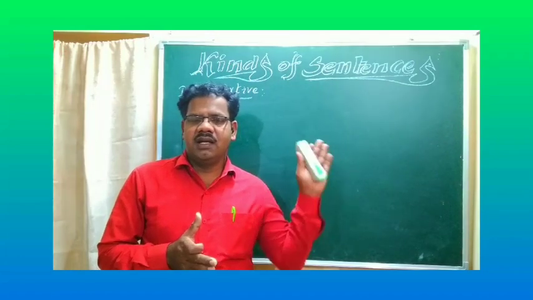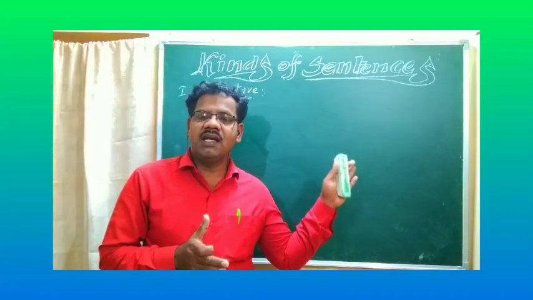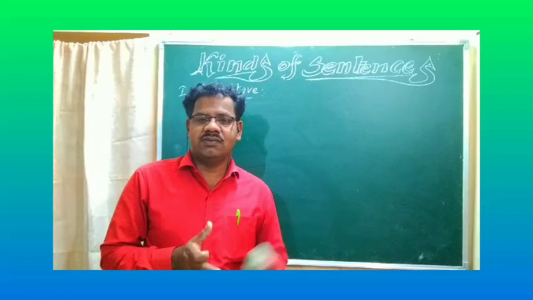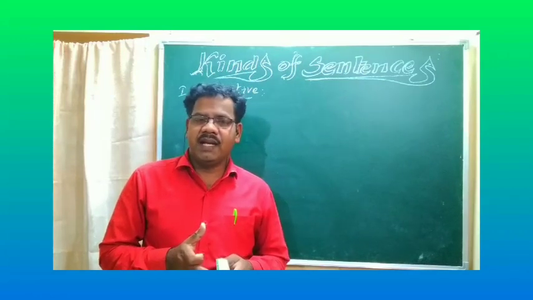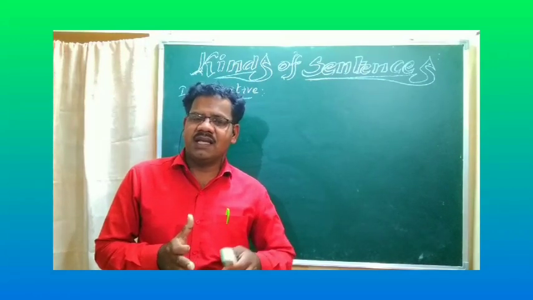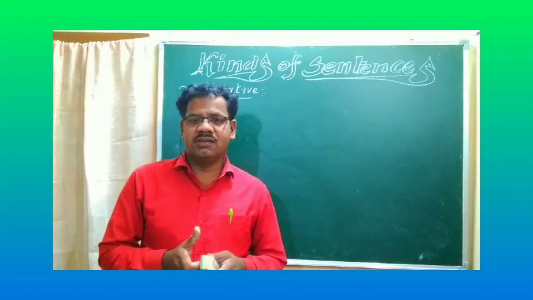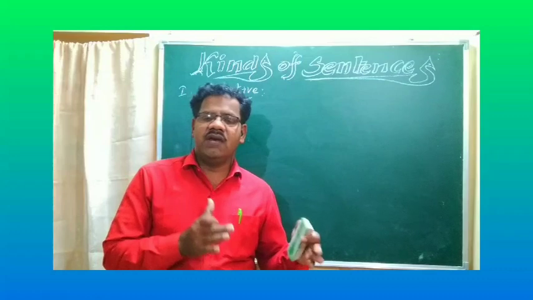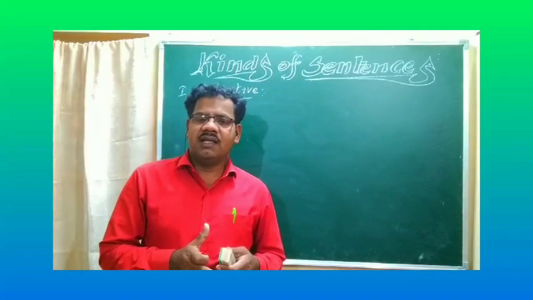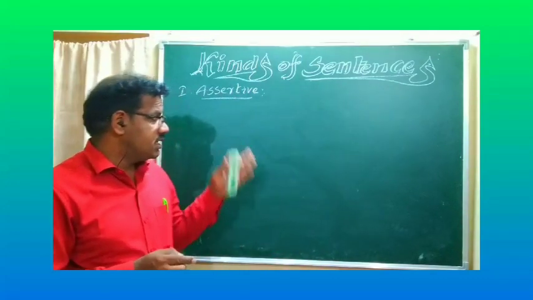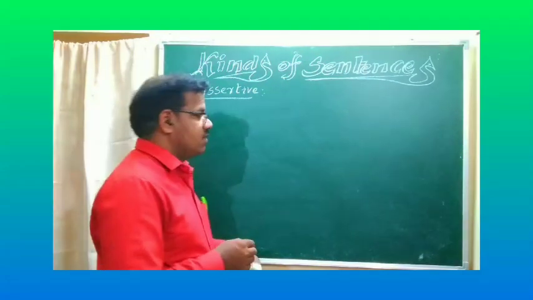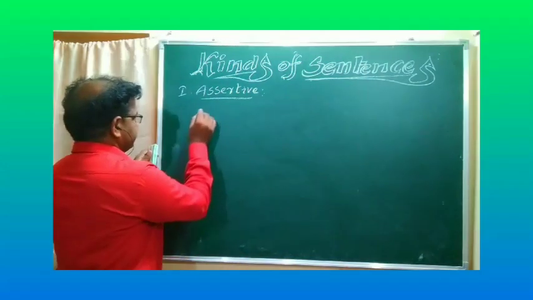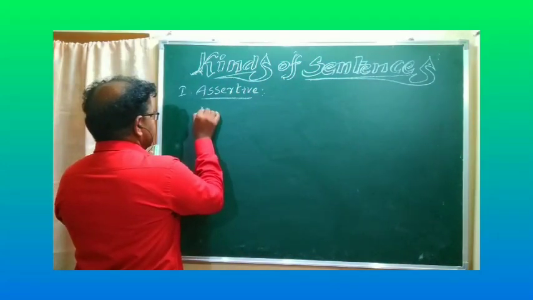Like that, an assertive sentence declares either yes or no. For example, an umpire declares either out or not out. In this way, we have to assess and declare. An assertive sentence indicates either yes or no. These are two types.